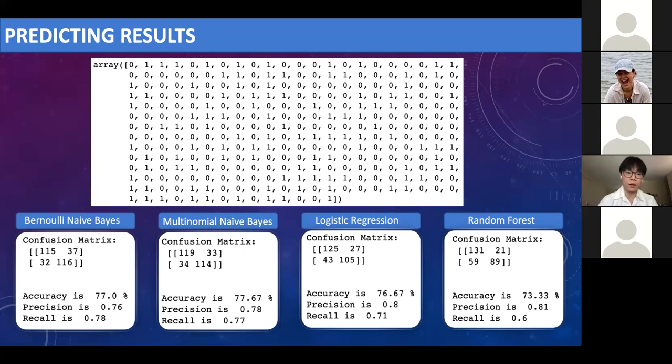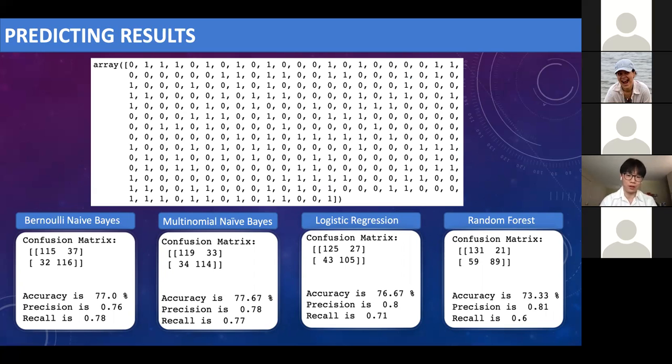So I computed the results, where 0 and 1 are the sentiments of those reviews, 0 is negative and 1 is positive. So for the confusion matrix, the true positive is where the actual review has positive sentiment, and we predict it positive.